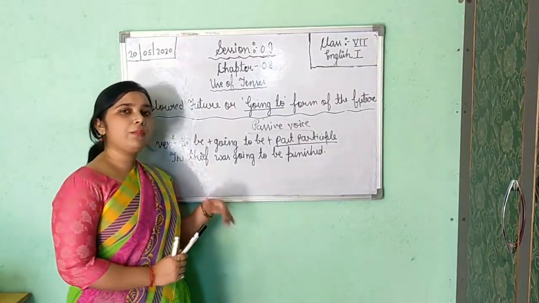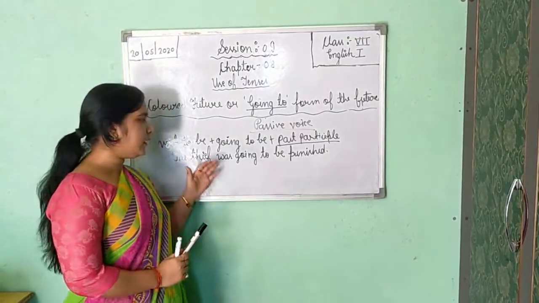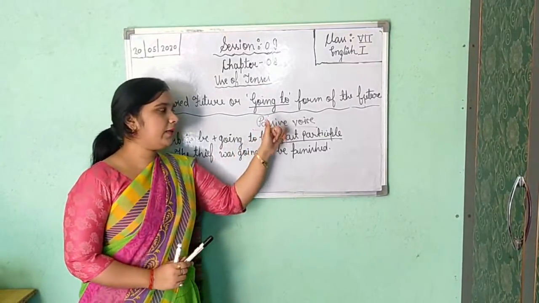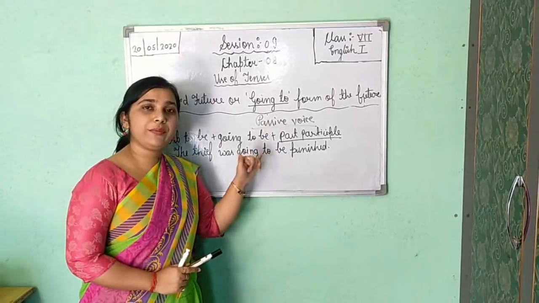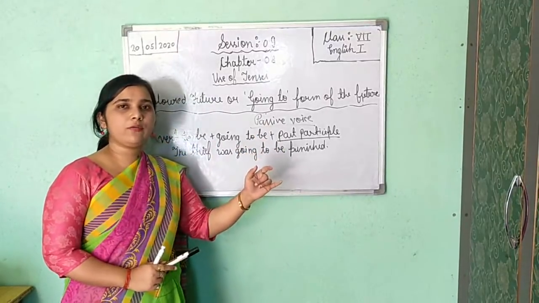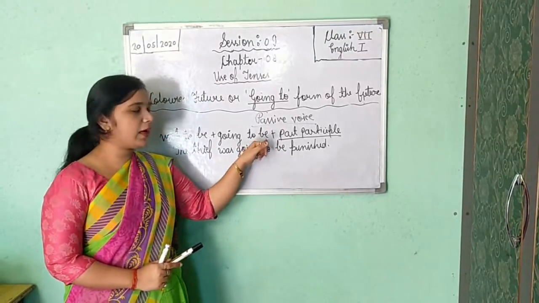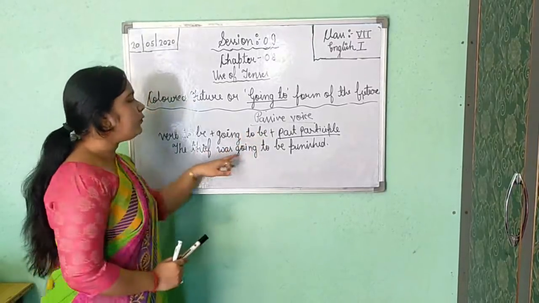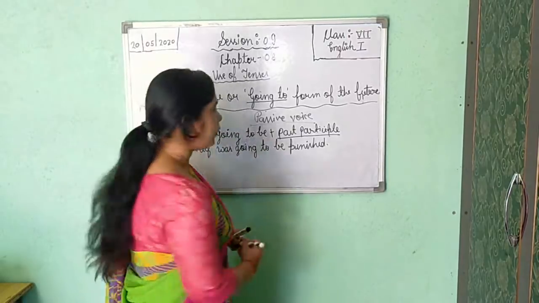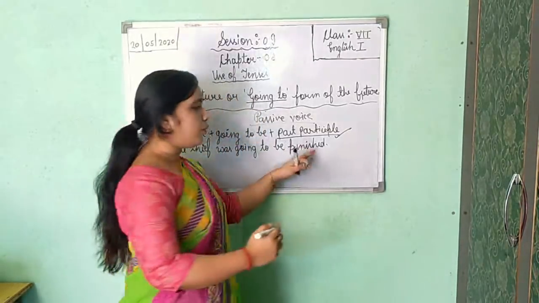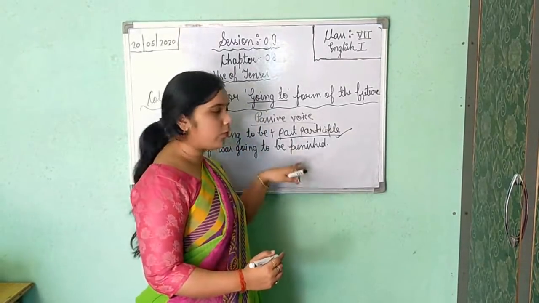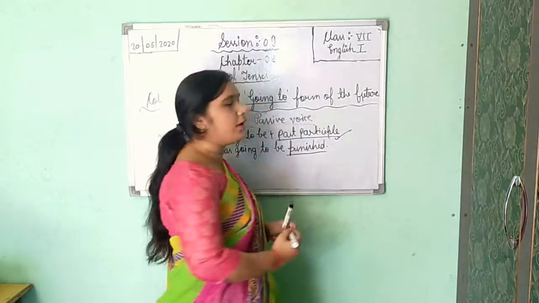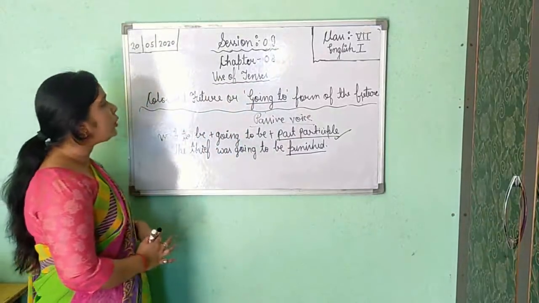Was shows only past tense. Okay, so was, and along with was, going to be, it is passive form, so we have to use be. In active you will use going to, you will not use be there, but it is passive, so you will use be. The thief was going to be, and as I have told you, verb third form you will apply. So punished is in third form, and also in second form. Here you have got the third form of the verb. So I think it is clear to you.